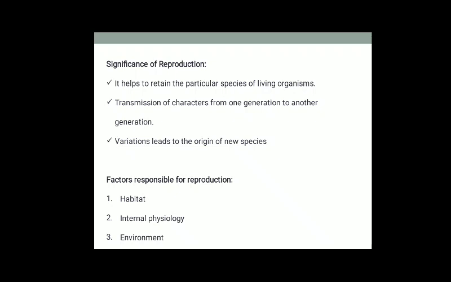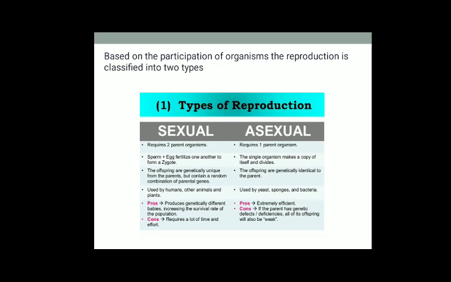Then, factors responsible for reproduction. There are mainly three factors responsible for reproduction: internal physiology, habitat, and environment. Based on the participation of organisms, reproduction is classified into two categories: asexual and sexual reproduction.